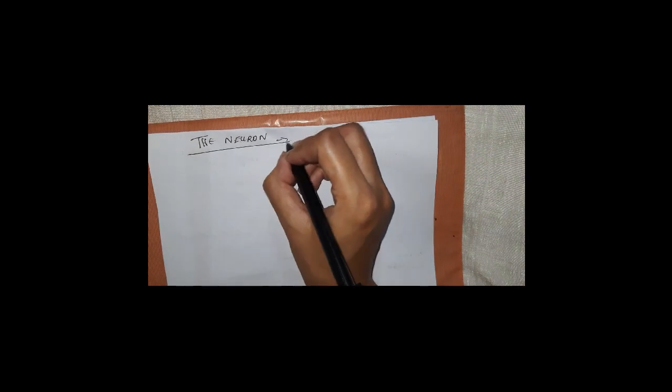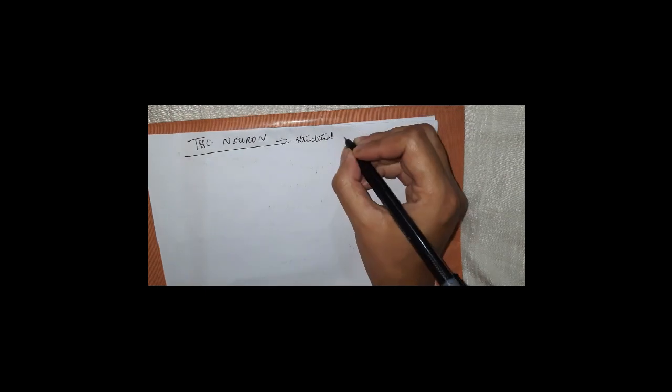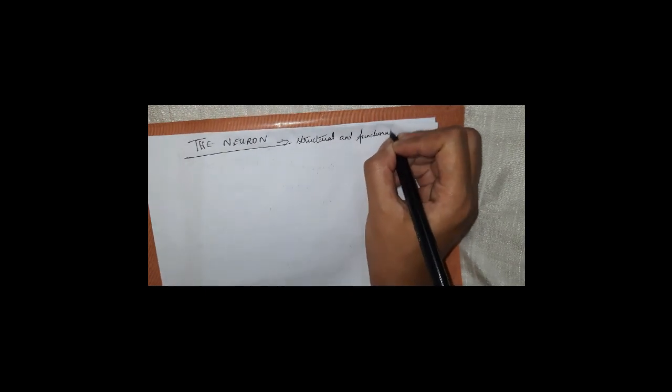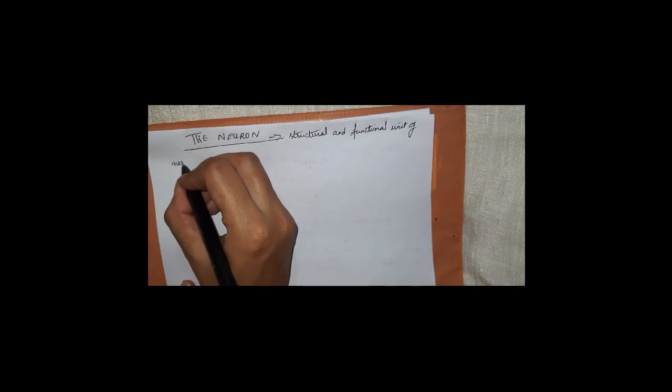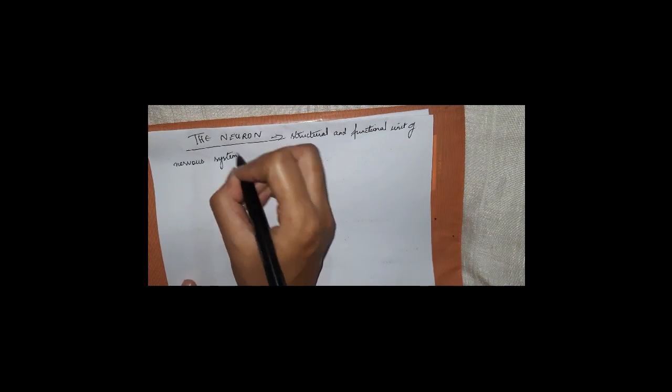Okay, this neuron, you should remember that they are the structural and functional unit of nervous system.